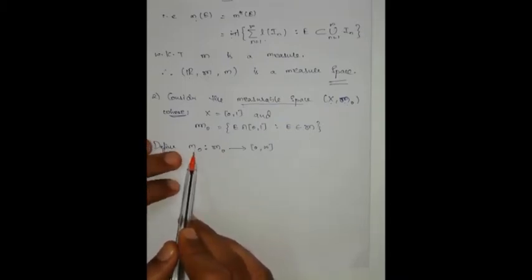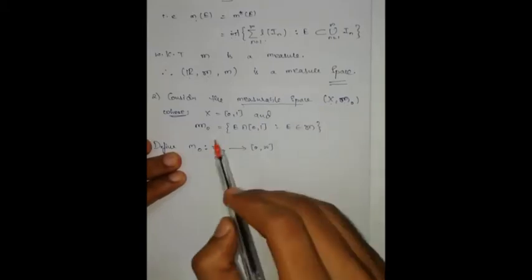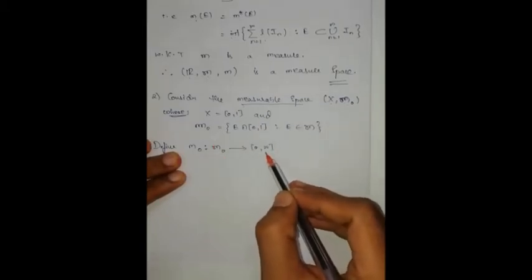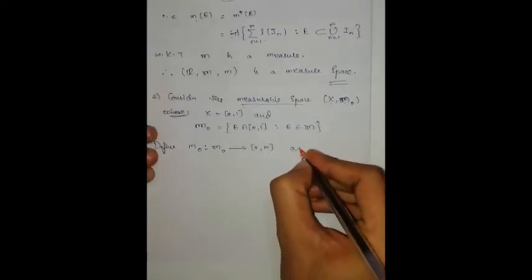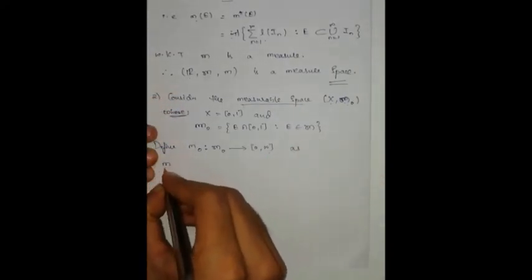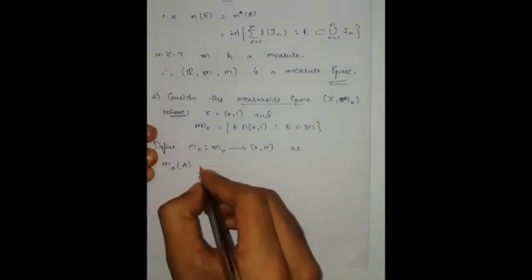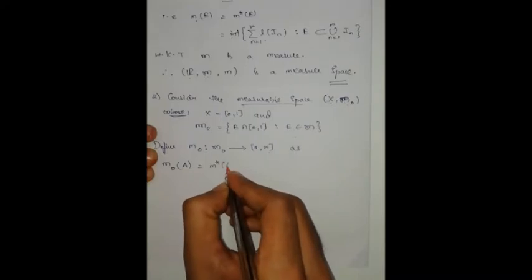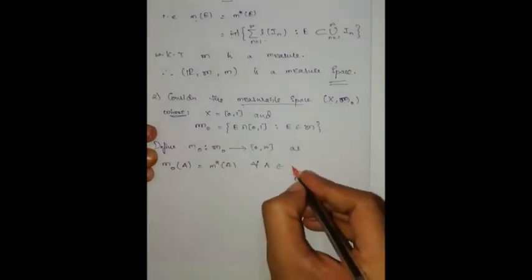It is defined on script M naught, a non-negative extended real valued function, as m naught of A is equal to outer measure of A for all A belongs to script M naught.